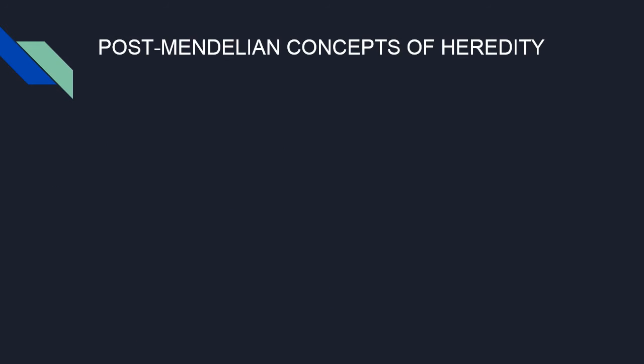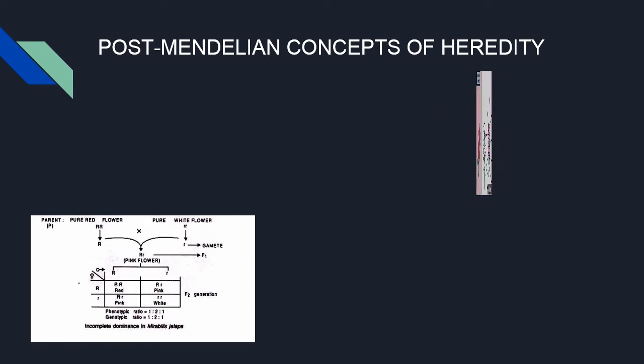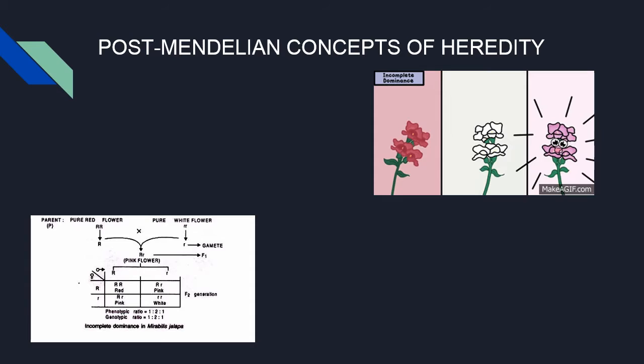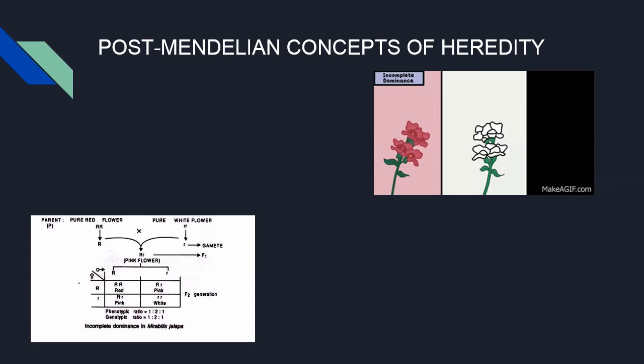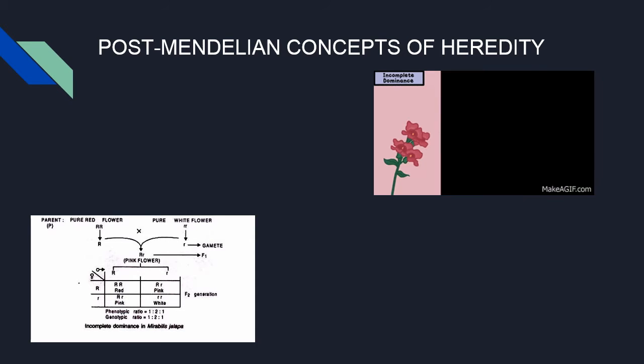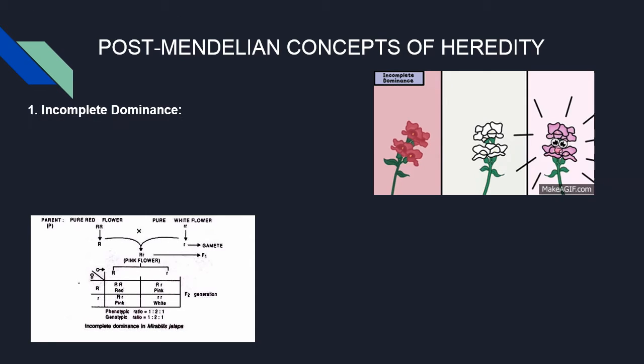Now we will talk about post-Mendelian concepts of heredity. The basic principles of heredity were initially discovered by Mendel in 1866 and rediscovered by three scientists, Correns, de Vries and Tschermak, in 1900. Number 1. Incomplete dominance or blended dominance.